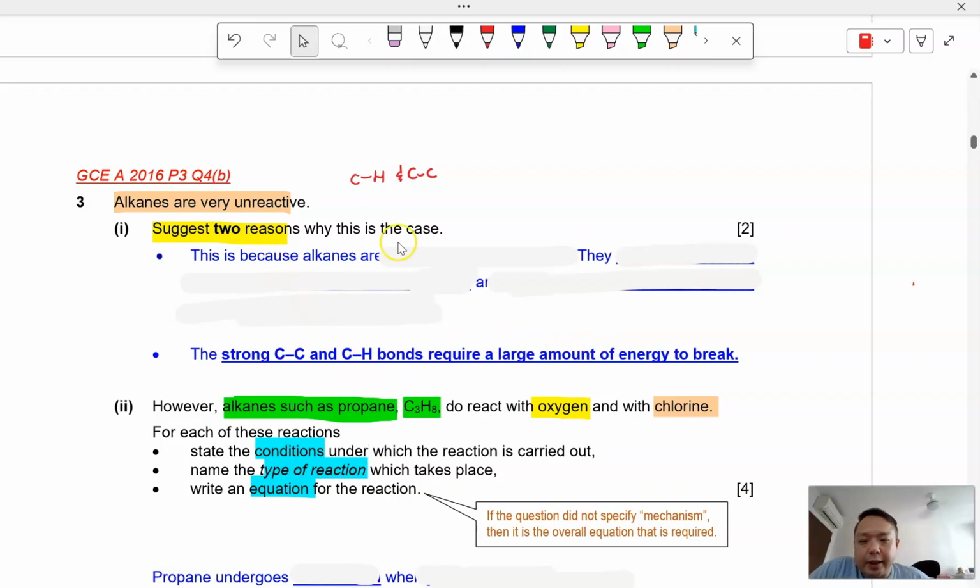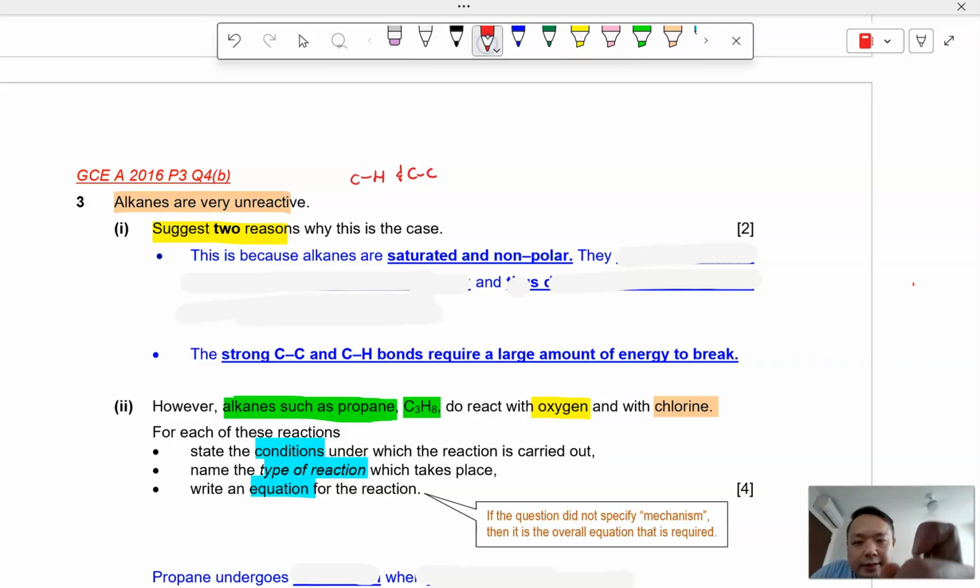The second reason is because alkanes are saturated and non-polar. So if you think about alkanes, what does saturated mean? Saturated means all single bonds. Non-polar means what? Non-polar means there's no delta plus or delta minus. There's no difference in electronegativity.